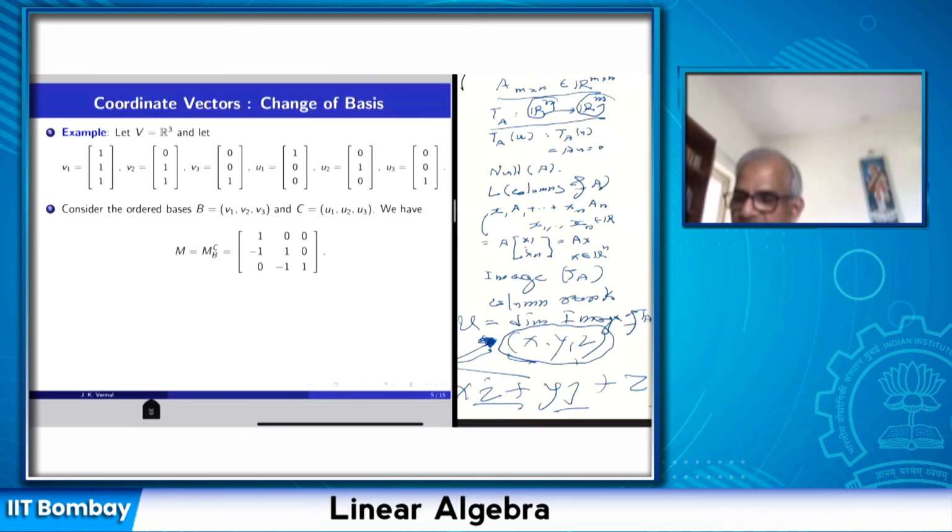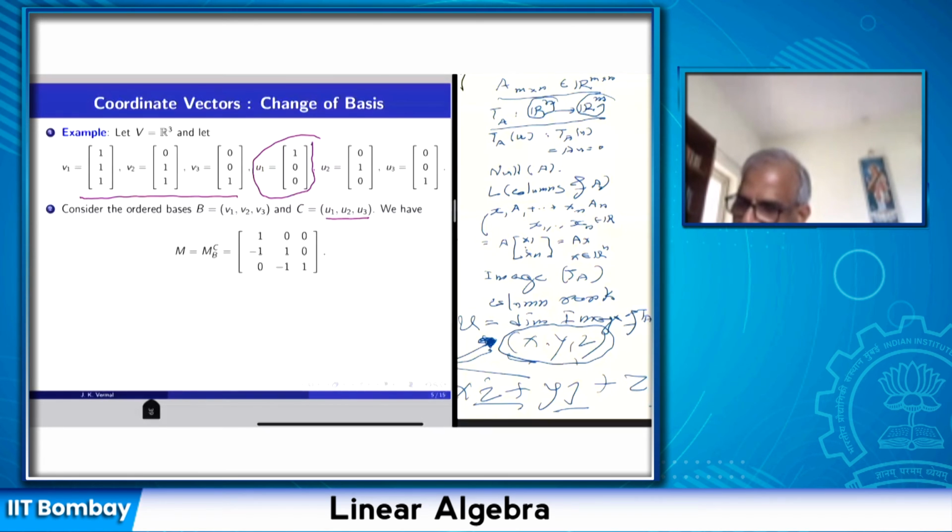Okay. What is the transition matrix MCB? I write vectors in C and take their coordinate vectors with respect to B. That is MCB. So take this vector U1. The first column of the transition matrix will be the coordinate vector of U1, so I have to write U1 as a unique linear combination of these three vectors.